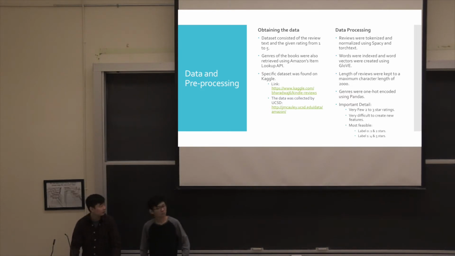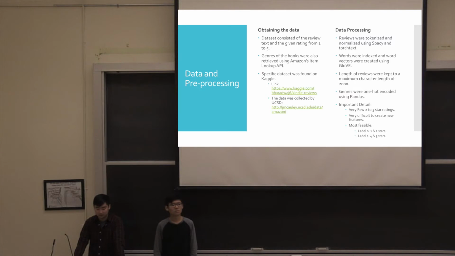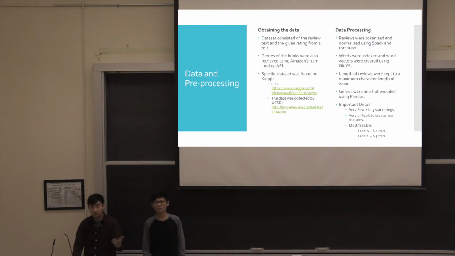An important detail for our data set is that although the reviews were from a scale of 1 to 5, there were very few 2 to 3 star ratings. Therefore, it's very difficult to create new features for these. So the most feasible course of action for us was to simply label 1 and 2 stars as label 0 and 4 and 5 stars as label 1, which could be construed as a negative or a positive label.